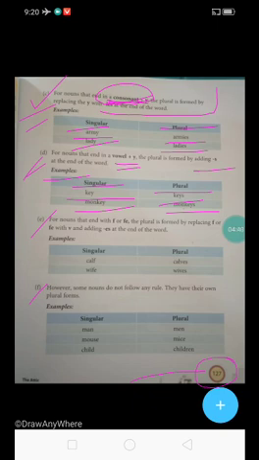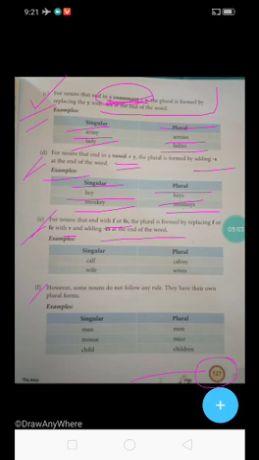Now students, come to question number E. It is saying here for nouns that end with F or FE, the plural is formed by replacing f or fe with v and adding es at the end of the word.